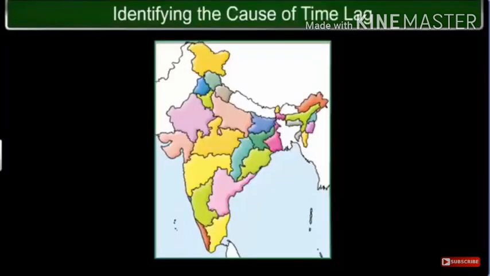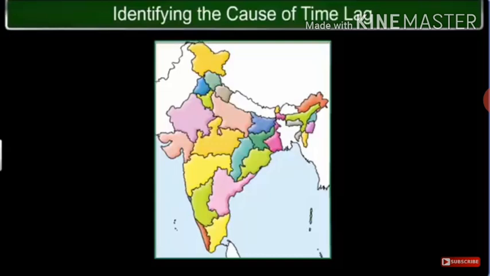Due to great longitudinal extent of about 29 degree, there could be a wide difference in local time of places located at two extreme points of India. As such, the difference between these 2 points would be of about 2 hours.